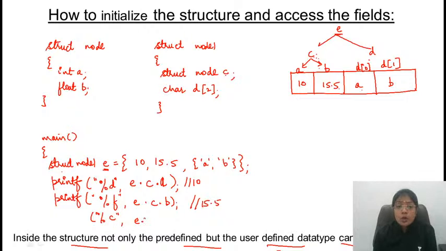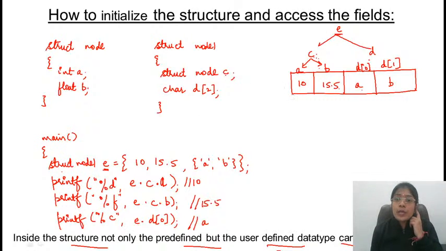It will be E. Which character do you want to print? E dot D. In D, the first or the second one. For example, I want to print the value of D of 0. Similarly, you can print the other character. So this is going to print E. Clear? Simply you have to make use of the dot operator. Any doubt till here?